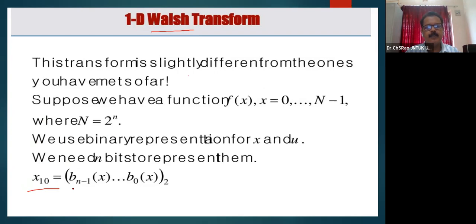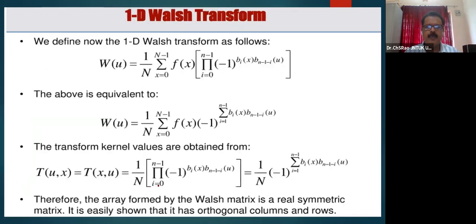x in base 10 may be represented as b n minus 1 of x, and so on, up to b 0, to the base 2, which is a binary representation. The forward transformation equation W of u for a one-dimensional signal f of x may be represented as 1 by n. Please note down: sigma x equal to 0 to n minus 1 f of x, pi i equal to 0 to n minus 1, minus 1 whole to the power of b i of x, b n minus 1 minus i of u.